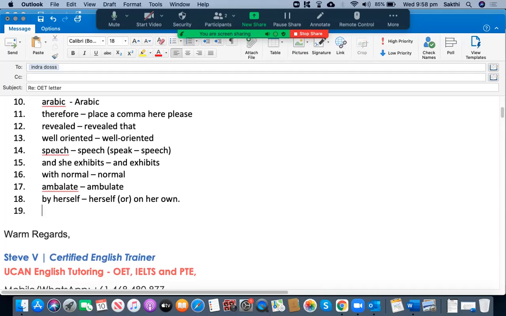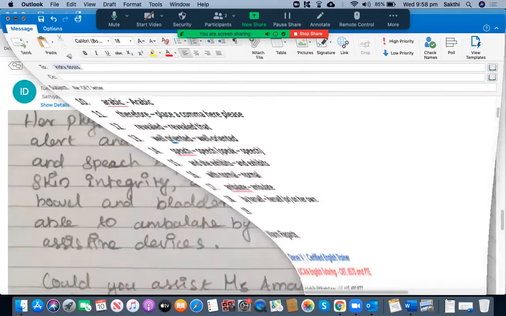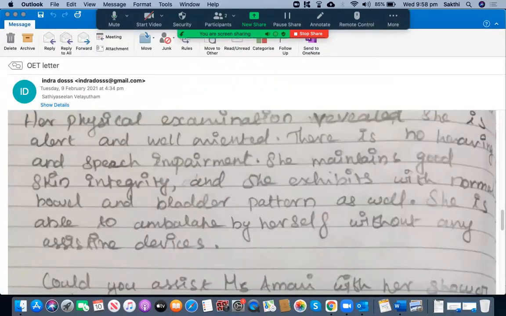She ambulates herself. That is okay, and she is able to ambulate herself without any assisting devices.